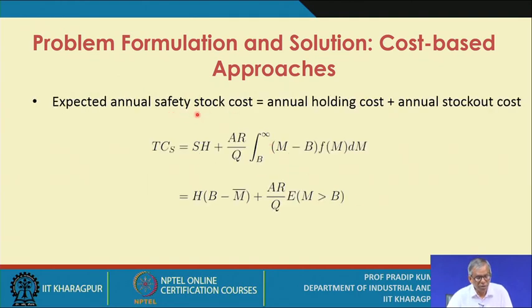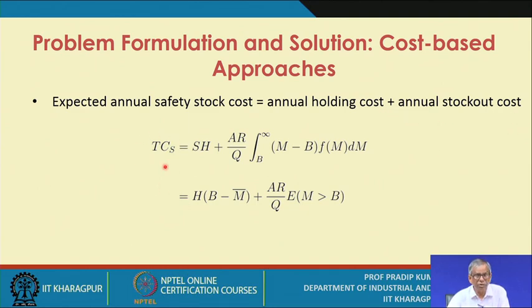Expected annual safety stock cost. You first have the expression for the expected annual safety stock cost, and you try to minimize this cost. It consists of two parts, annual holding cost plus annual stock out cost.